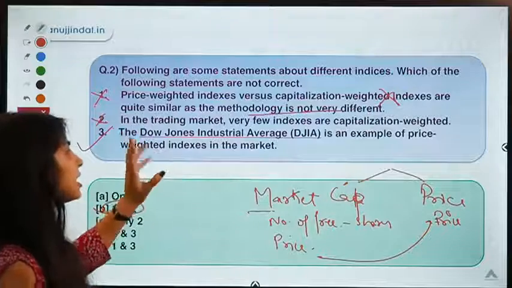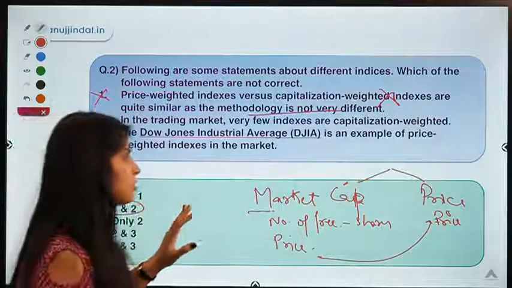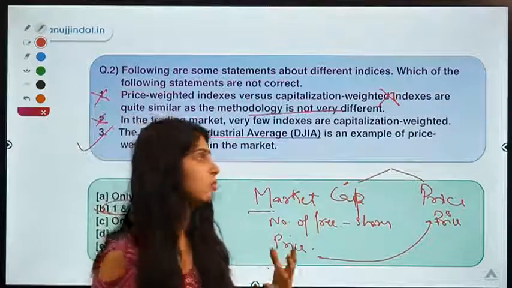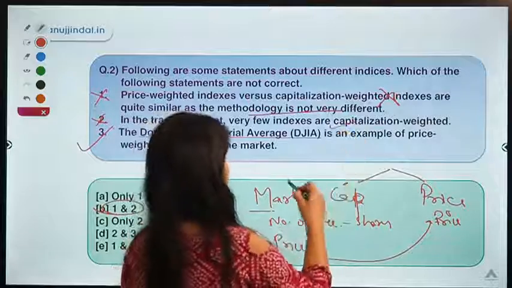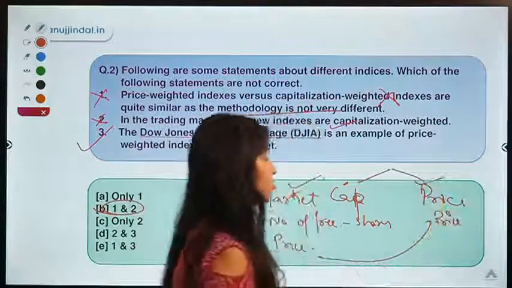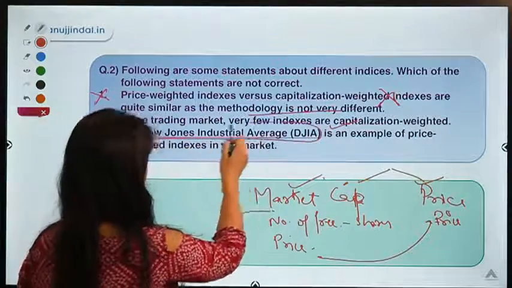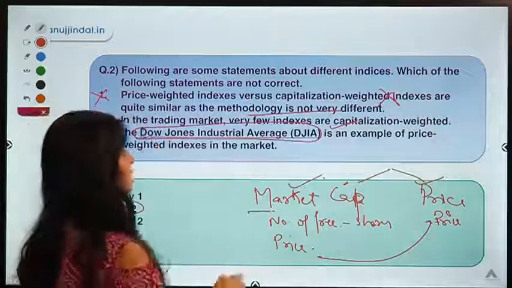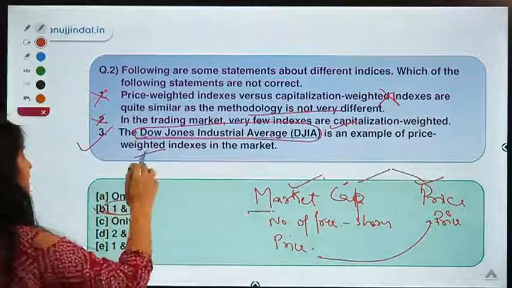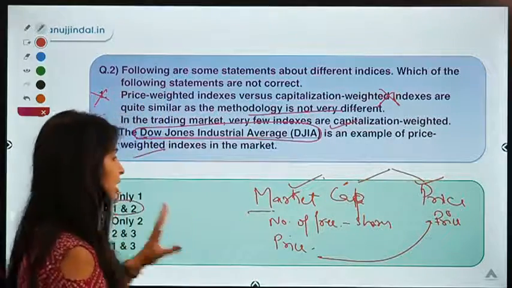After that, in the trading market, very few indices are capitalization weighted. So this is not correct. Most of the indices that we talk about, that we use, are capitalization or market cap weighted. Very few are price weighted. One of these few is Dow Jones Industrial Average. This is one popular index which is based on price rather than the market cap. That is why the third statement is correct. First and second are incorrect, right?